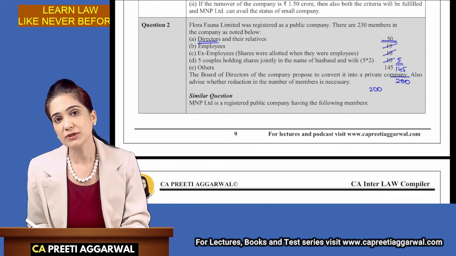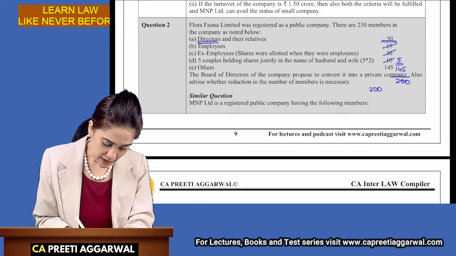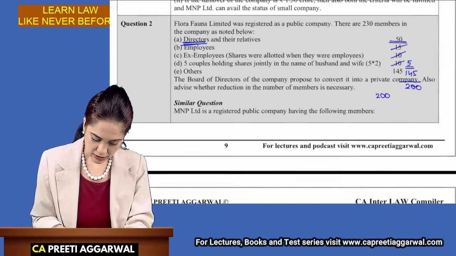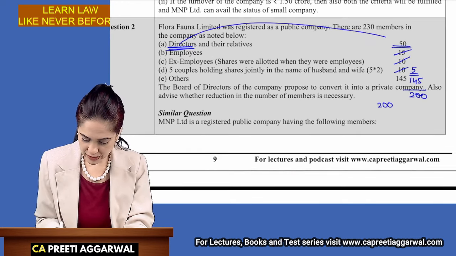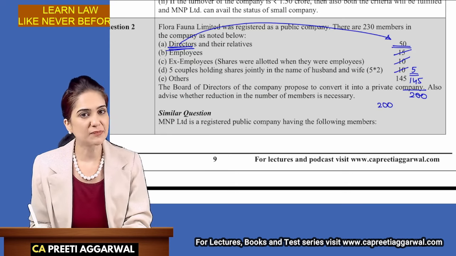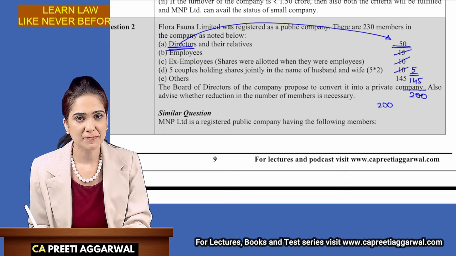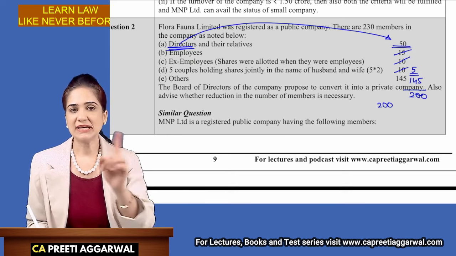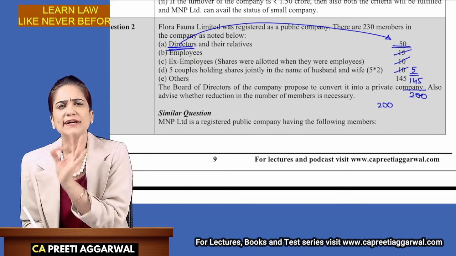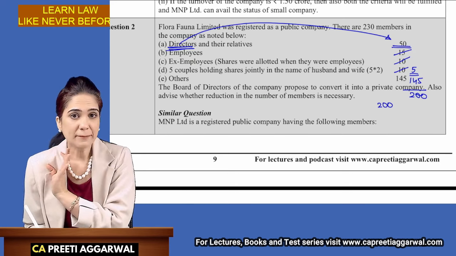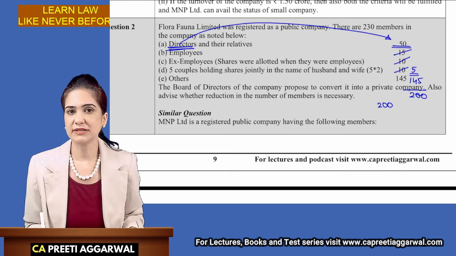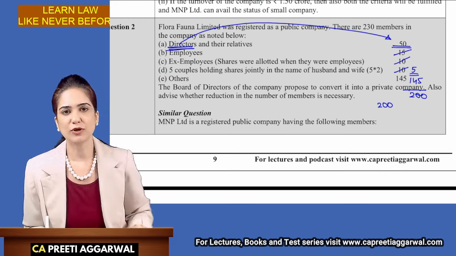Now, did you notice, students, the word director was included while calculating the maximum number of 200? These directors are only holding shares. They are not employees. So, they will be considered while calculating the maximum number of 200.